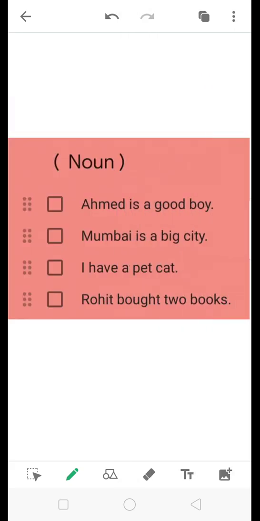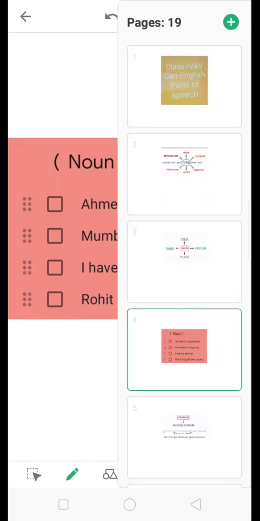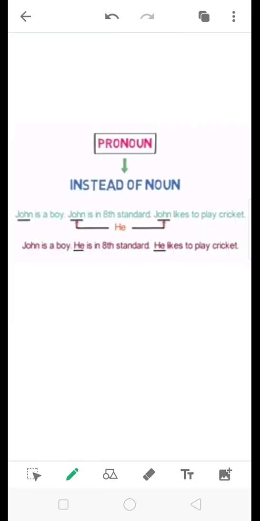Ahmad is a good boy. Mumbai is a big city. I have a pet cat. Rohit brought 2 books. Ahmad, boy, Mumbai, city, cat, Rohit, and books. All these are nouns here. Let's look into the next part of speech, that is pronoun.